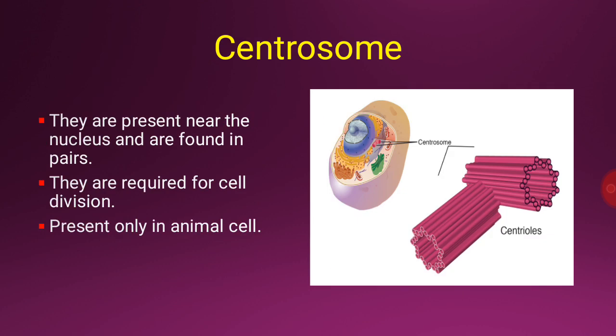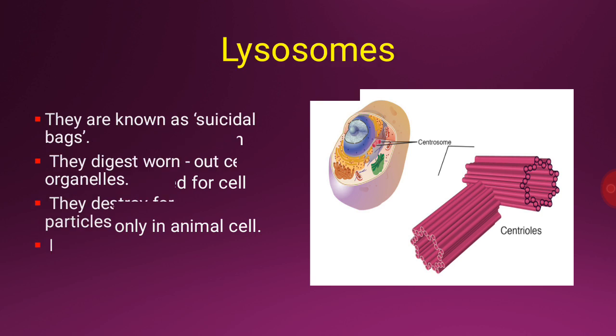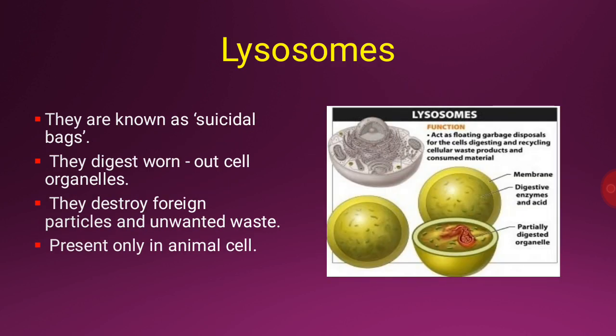Centrosomes. Centrosomes are present near the nucleus and are found in pairs. They are required for cell division and are present only in animal cell. Lysosomes. Lysosomes are known as the suicidal bags of the cell as they contain enzymes that are capable of digesting worn out cell organelles. They destroy foreign particles and unwanted waste that enter the cell. They are present only in animal cell.